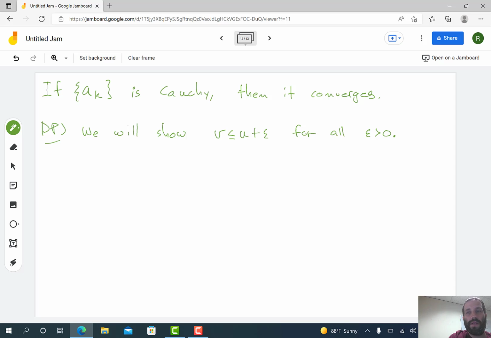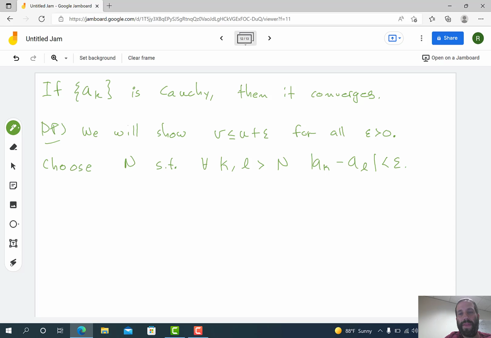Okay, so how are we going to do this? So let epsilon be greater than 0, choose, and I don't know if it's going to end up being epsilon, it might be like 4 epsilon there or something, so I might have to come back and change that. Choose n such that for all k and l greater than n, a_k minus a_l is less than epsilon.